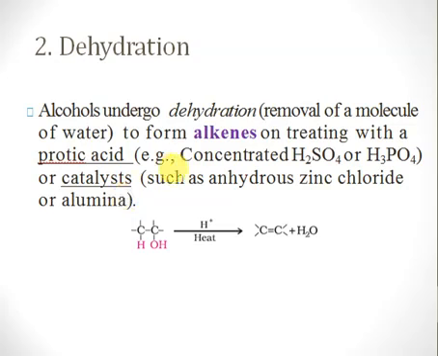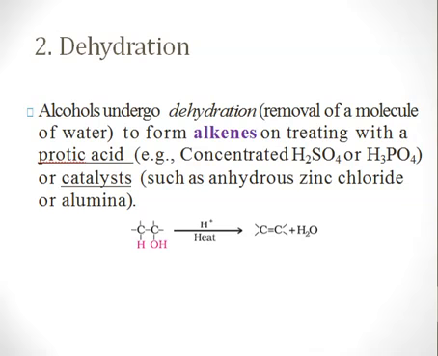Right, so it's important that the catalyst which you are using should not have water, because we are going to remove water from the reaction medium as well. So this is the general reaction. We have an alcohol here, and we add a strong concentrated acid, or we make use of a catalyst and heat this medium under these conditions. So we have removal of water, so hydrogen from here and hydroxy from here will be lost, and we'll get a carbon-carbon double bond. We'll get an alkene from alcohol.